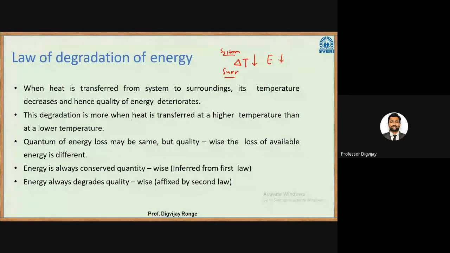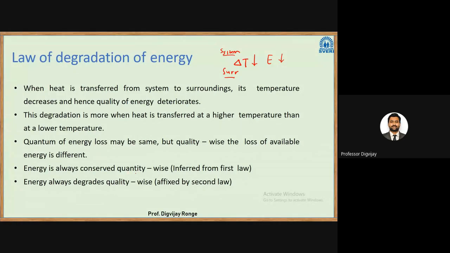This degradation is more when heat is transferred at higher temperature than at low temperature. The quantum of energy loss may be the same, that is quantity of energy loss may be the same, but quality wise the loss of available energy is different.